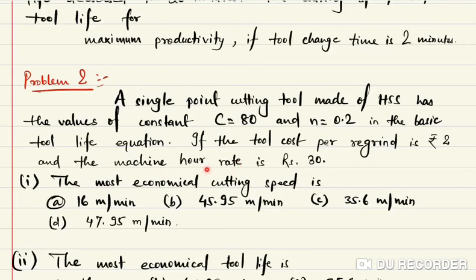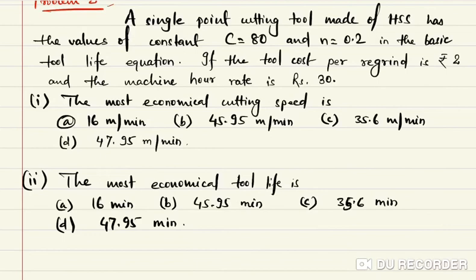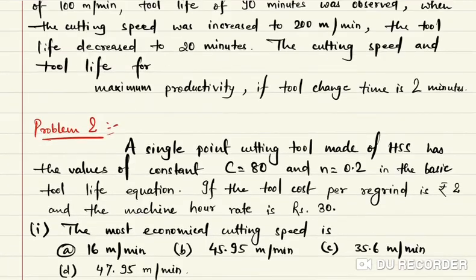So machine hour rate is actually Lm, labor cost, is 30 rupees. So he is asking for the most economical, means minimum cost criteria, cutting speed, and the most economical tool life, means tool life at minimum cost. So let's see the first question.